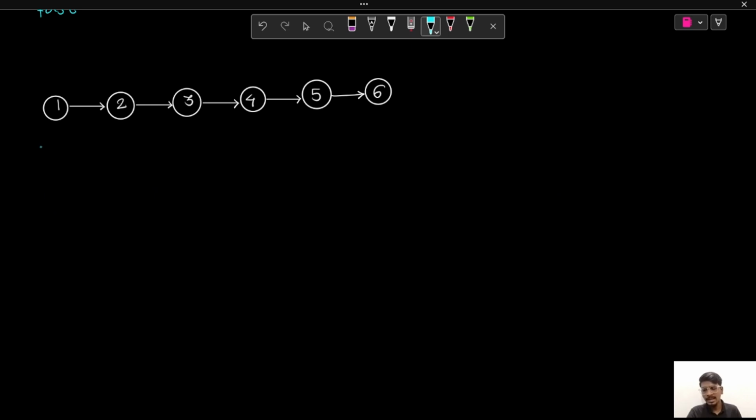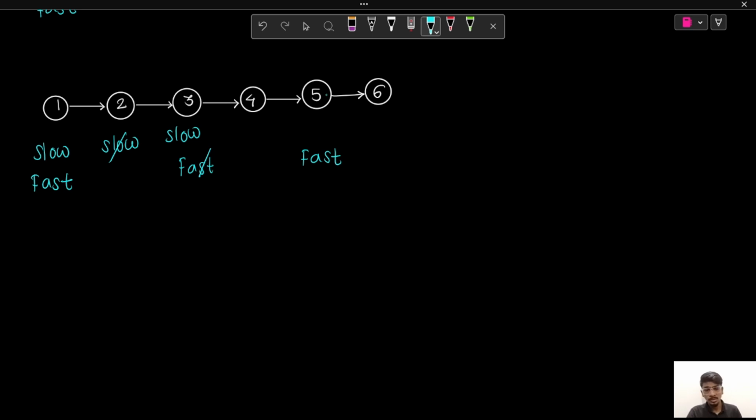We'll initialize our slow and fast to the head of the linked list, start iterating over the linked list, and move slow and fast simultaneously. Slow will move ahead by one node and fast by two nodes, so slow will be pointing at node 2 and fast at node 3. Now we move slow and fast simultaneously again. Slow will be pointing at node 3, and fast will move ahead by two nodes, so it will be pointing at node 5.